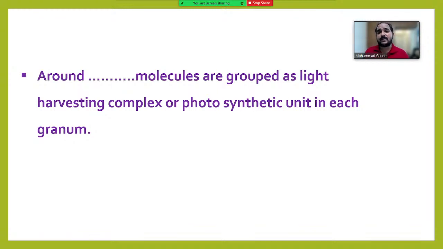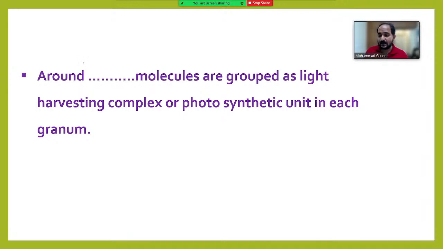Around dash molecules are grouped as light harvesting complex or photosynthetic units in each granum. In the granum, chlorophyll and other accessory pigments are grouped to form reaction centers, or light harvesting complexes, or photosynthetic units. Around how many pigment molecules are grouped?